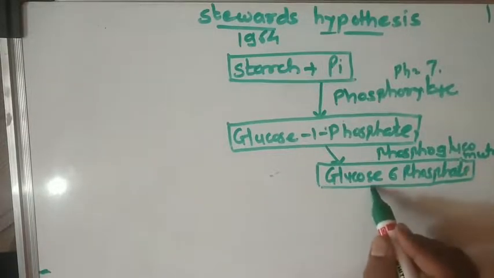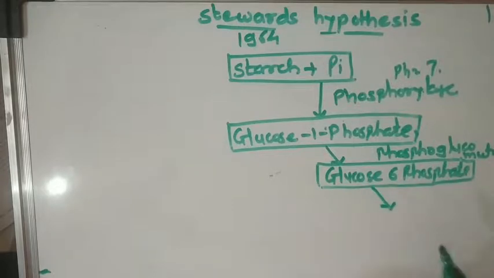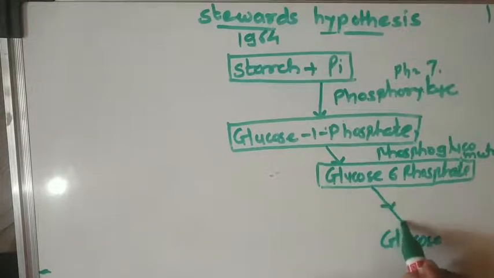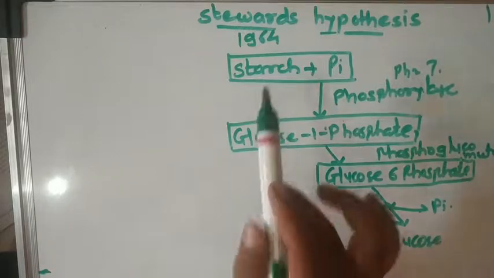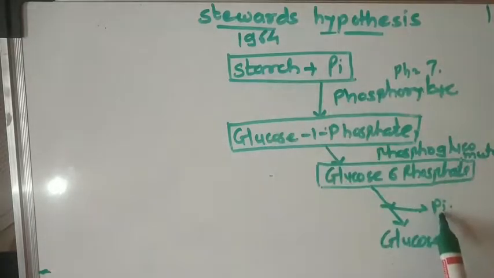Further, two compounds are present here. The first one is glucose, and the other compound is the inorganic phosphate. From starch, inorganic phosphate is separated and glucose is separated here.